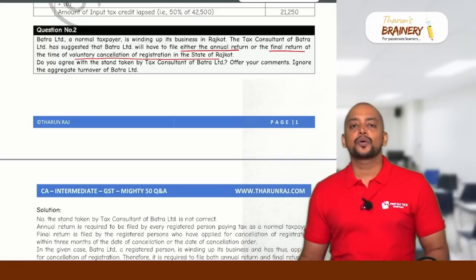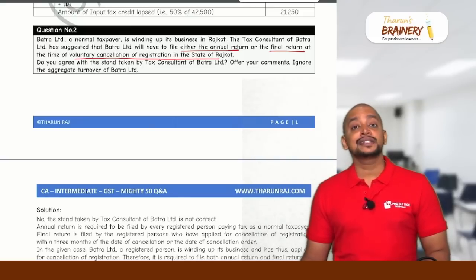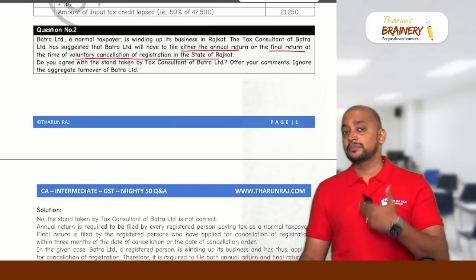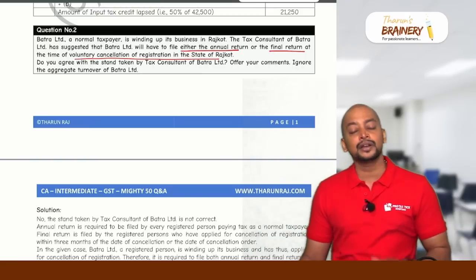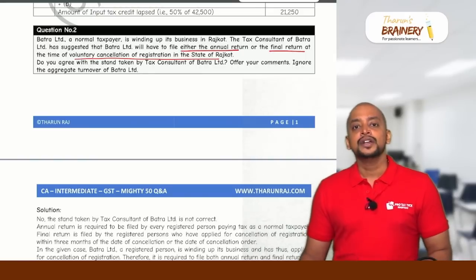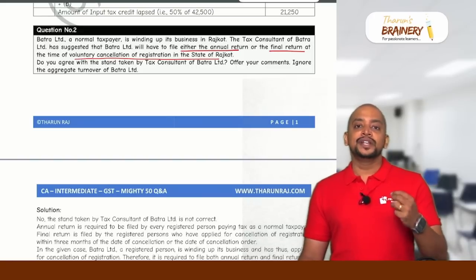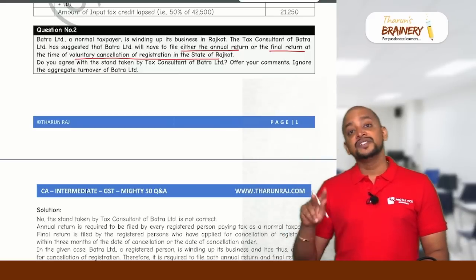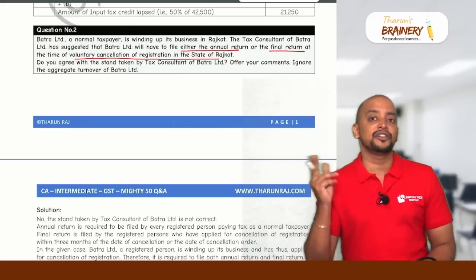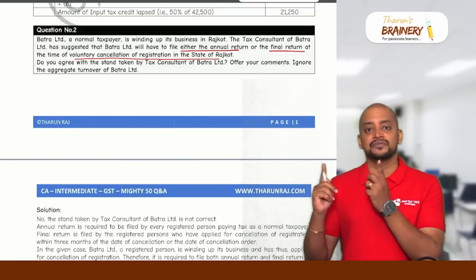So when a person is required to file the annual return every financial year, he needs to file an annual return. And whenever there is a cancellation of registration, either he makes application for cancellation of registration or the proper officer initiates cancellation of registration. After cancellation of registration, there is one final return that needs to be filed, and that final return needs to be filed within 3 months from the date of cancellation or order of cancellation, whichever is later. Okay, that is the time limit for filing final return. Annual return needs to be filed by 31st December of the succeeding financial year.